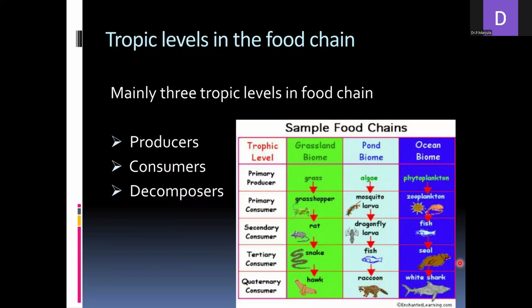In the ocean, the primary producers are the phytoplanktons, eaten by zooplanktons, then fish, seal, and white shark. So these are the examples of food chains in different ecosystems.